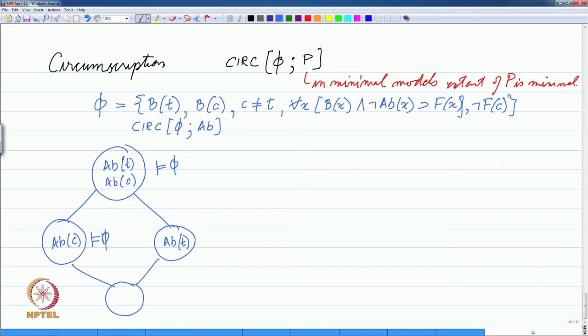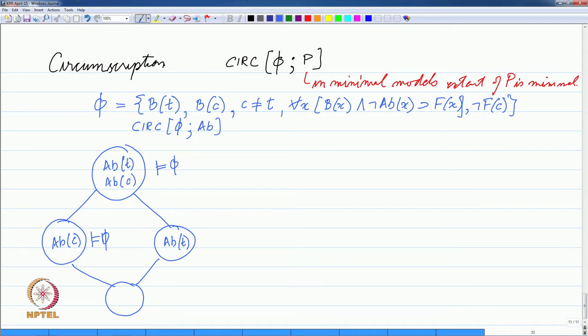The other two are not models, because the knowledge base is not true in them. In the knowledge base we have already said that chili cannot fly, which means chili must be abnormal essentially. And in the other models it is not mentioned that chili is abnormal. So, by inference chili is not abnormal, but that is not what we want essentially.